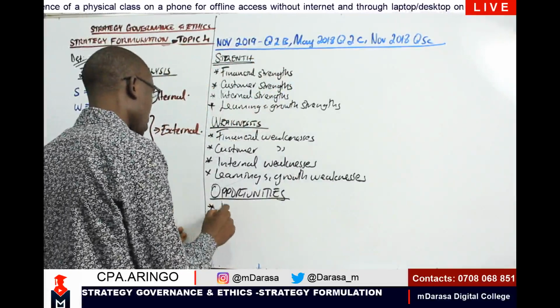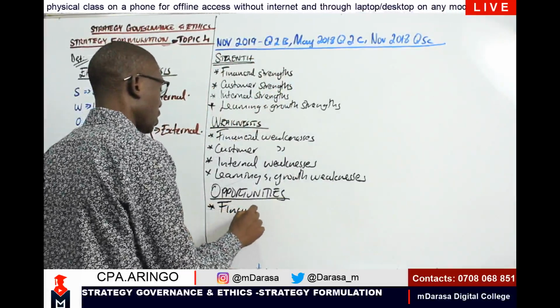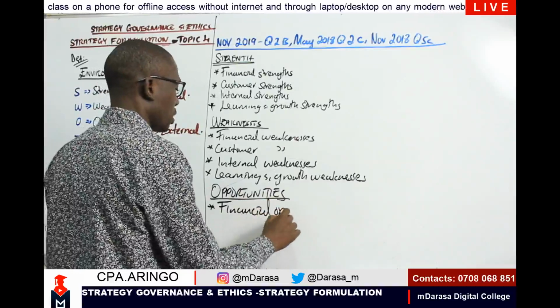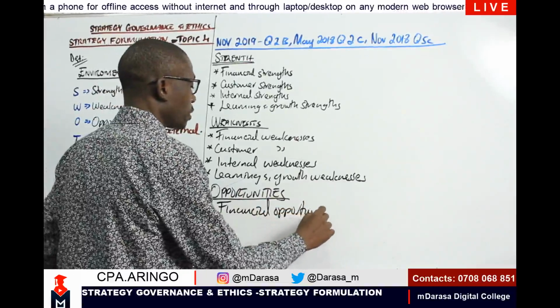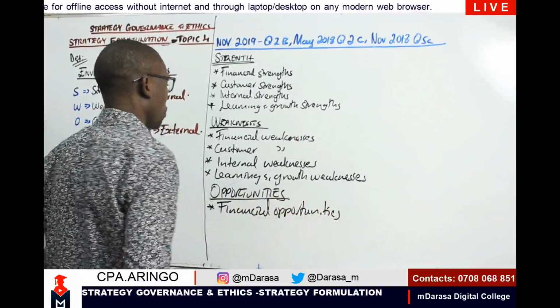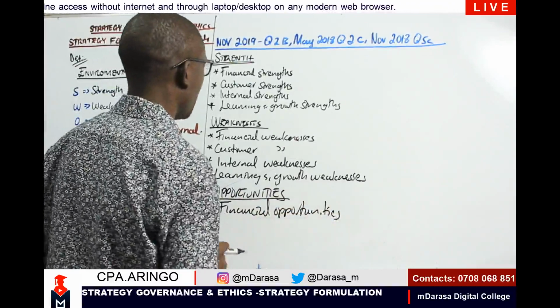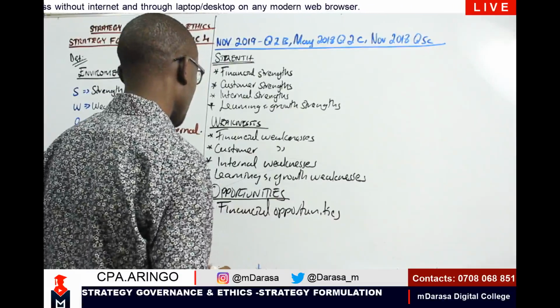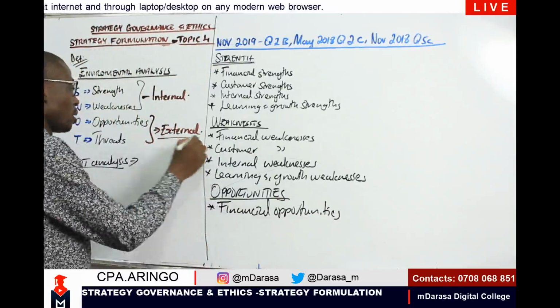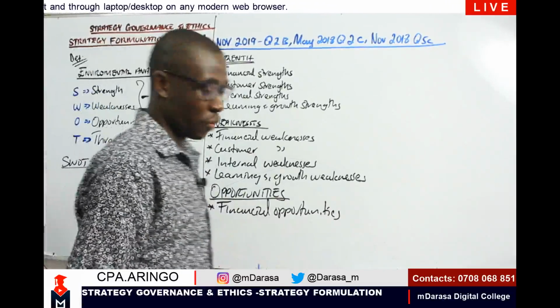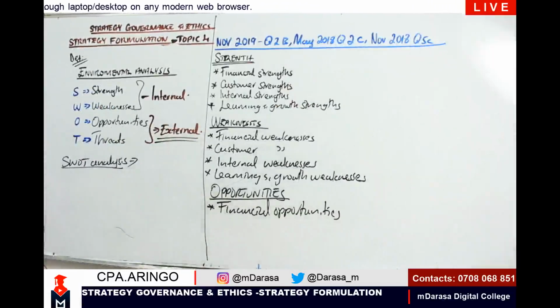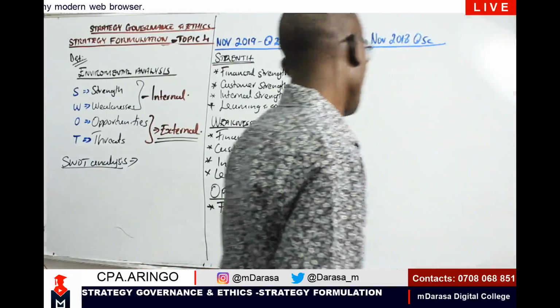Financial opportunities. This case now, looking at opportunities, we're talking of financial opportunities. What are the financial opportunities available? And ideally, these are just external factors, meaning that they are beyond our control.